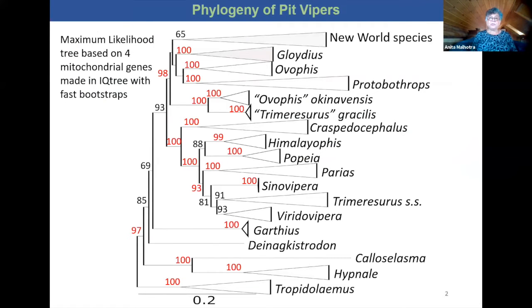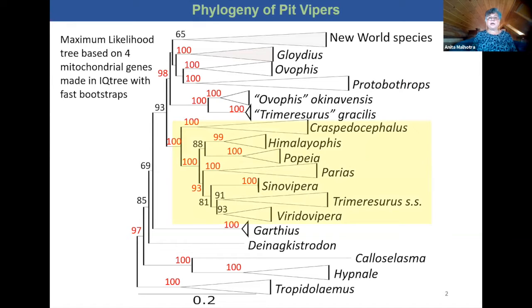Okay. So this is the summarized phylogeny of the pit vipers. And the figures on the tree are support values, bootstrap values, which indicate the confidence we have in different parts of the tree. And the figures in red are those which represent very high confidence. So you can see that most of the clades, which in this representation largely correspond to genera, are well supported, and most of the uncertain areas in the tree are really the relationships between these genera.